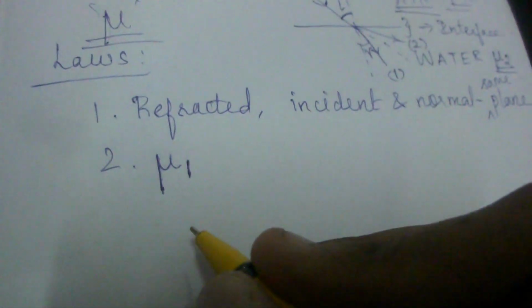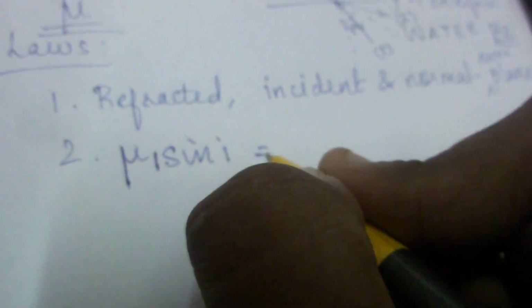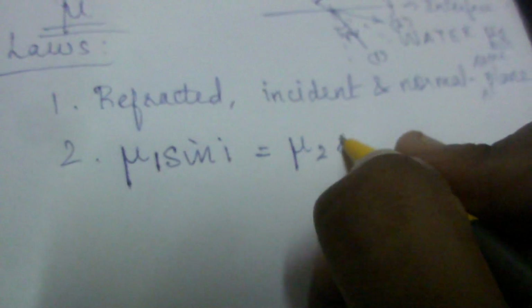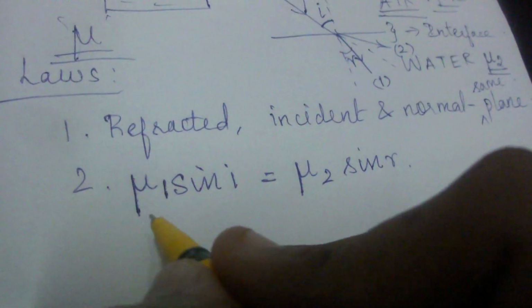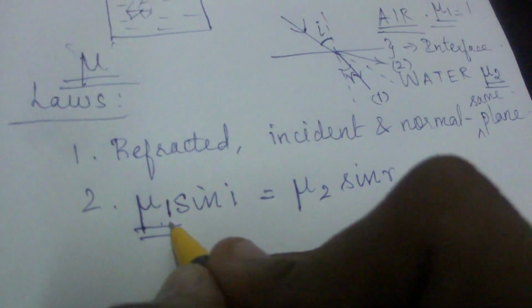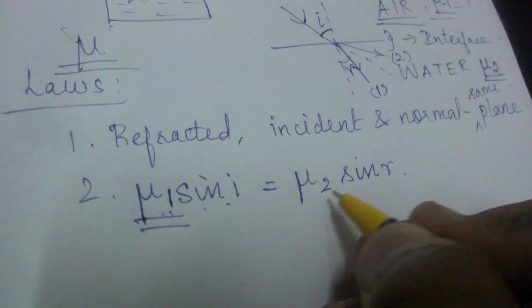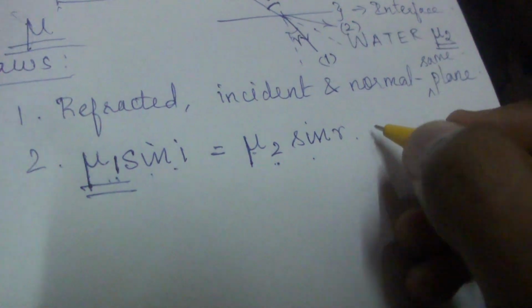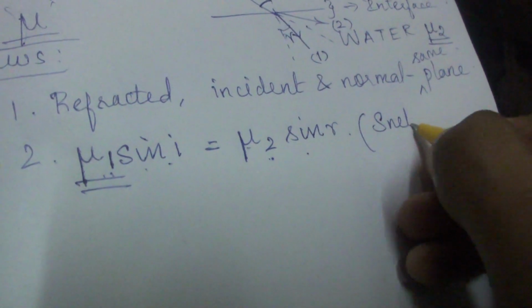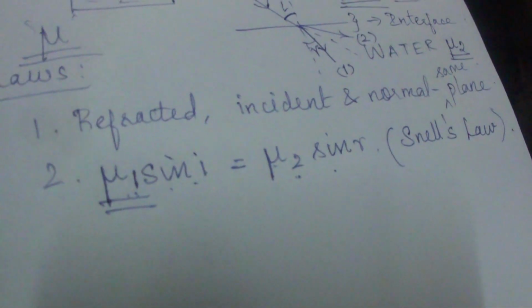So the second law of refraction says that nu1 sin I is equal to nu2 sin R. What does it say? nu1 sin I is equal to nu2 sin R. That is nothing but nu1, the refractive index of the first medium, into the sine of the angle of incidence is equal to nu2, the refractive index of the second medium, into the sine of the angle of refraction. This law is known by a name, Snell's law, and that is also the second law of refraction. So the two laws of refraction are written here.